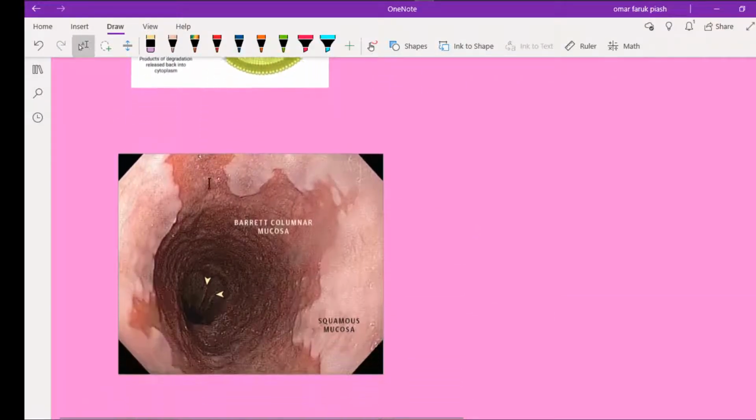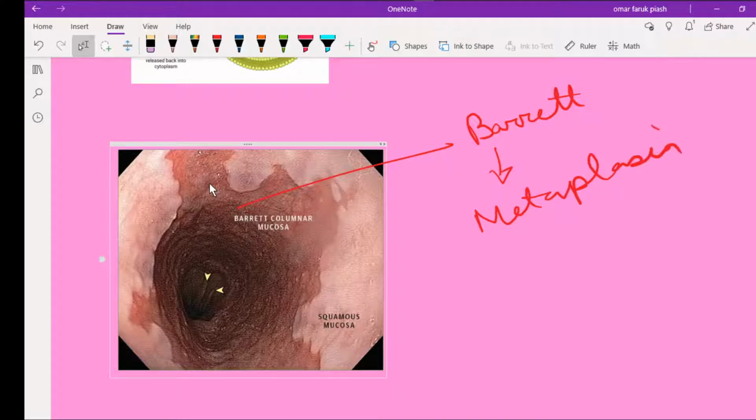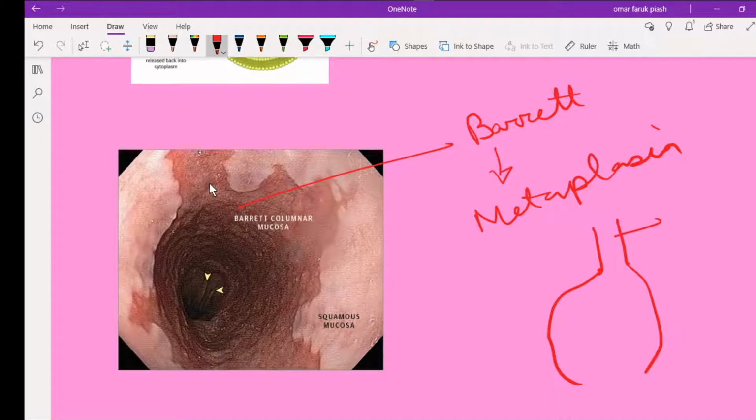Next, this is a picture of Barrett esophagus, the classical example of metaplasia. What happens in Barrett's is that we know this is the esophagus and this is the stomach. The esophagus is lined by non-keratinized stratified squamous epithelium, and the stomach is lined by columnar epithelium.